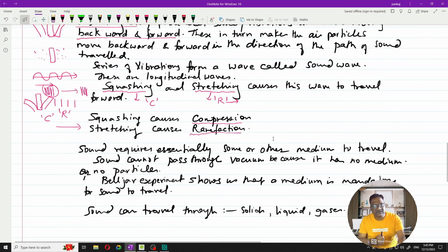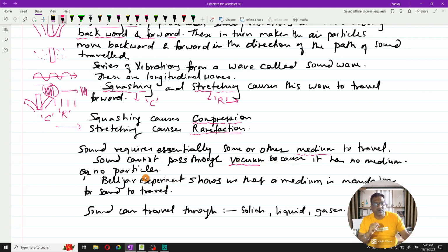So we have talked about compression and rarefaction. Now let us talk about how sound essentially requires some medium or other. Because of all this explanation, it will now be clear to you that sound essentially requires some medium. Okay. Without a medium, it cannot travel. Sound cannot pass through vacuum. Why can it not pass through vacuum? Because vacuum doesn't have any particles. Okay, so it is a no-medium situation. So if there's no medium, sound will not be able to travel through it.